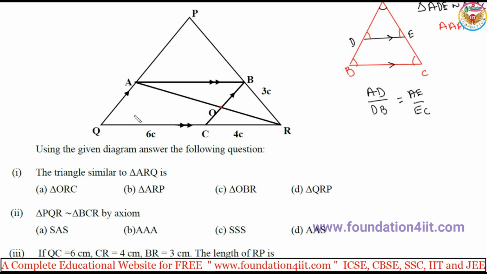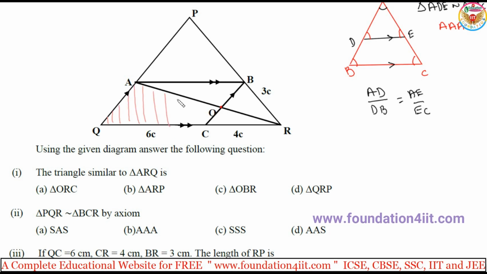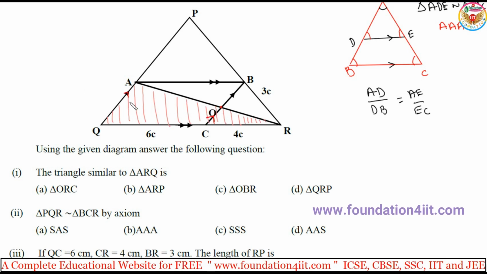So here is the first one: the triangle similar to ARQ. Observe this, ARQ is this. Now from ARQ, A to R and R to Q, this entire triangle is similar to which triangle among these four? Already we know this line is parallel to this. Now one of the lines inside is parallel to this baseline.